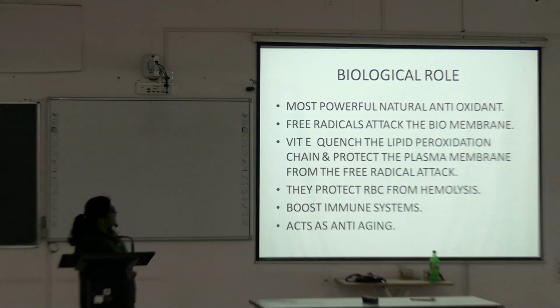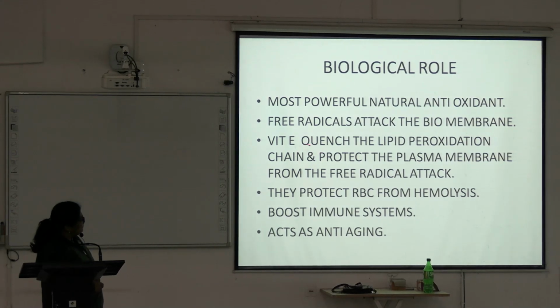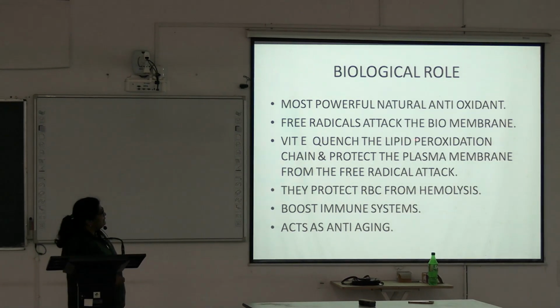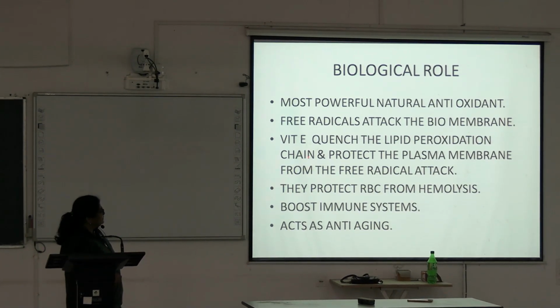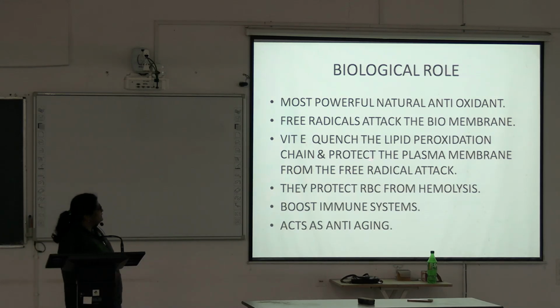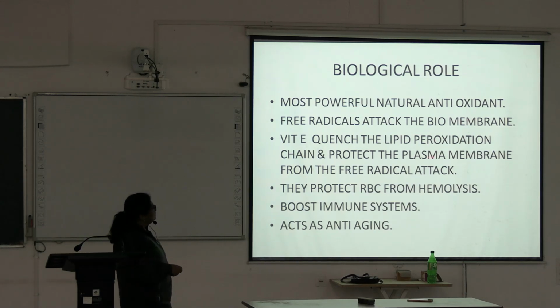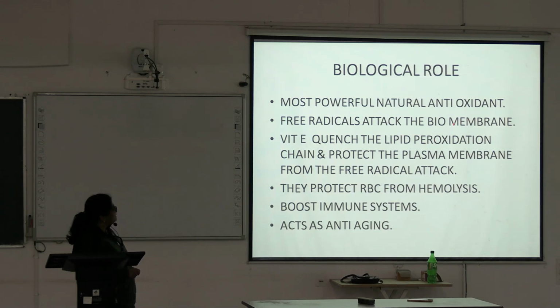Free radicals attack the biomembrane and vitamin E quenches the lipid peroxidation chain and protects the plasma membrane from this free radical attack. You have heard of glutathione peroxidase and reduced glutathione in this free radical scavenging process. It is another example.